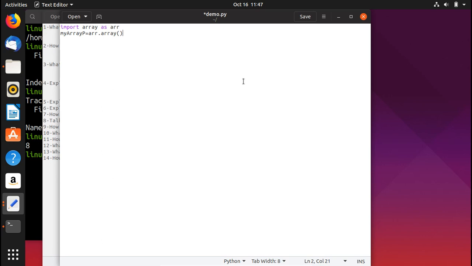So now what I'm going to do is give it one sort of value, and that would be the integers. All right, so if we go here and try to have here I, then I'm going to put a comma, and then give it values like 1, 2, 3, 4.